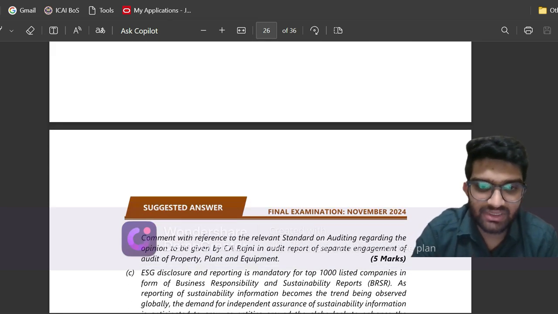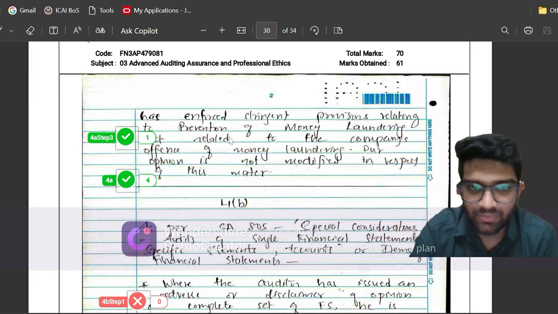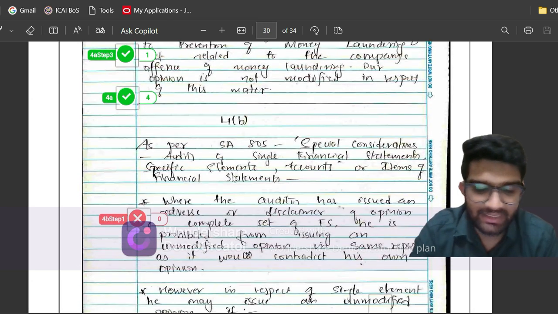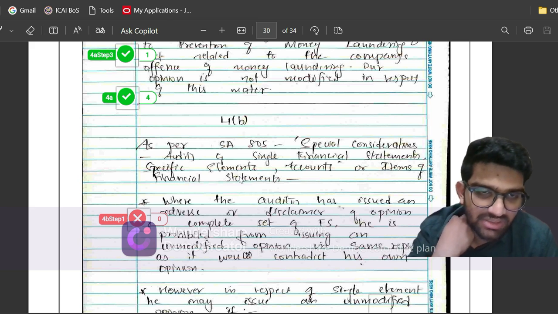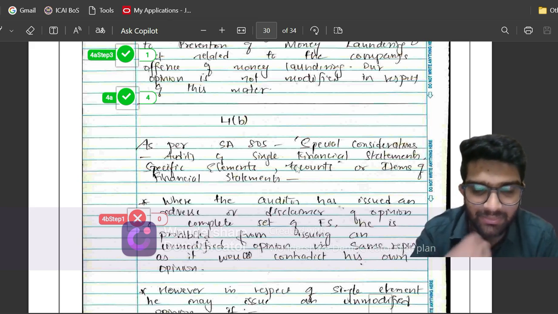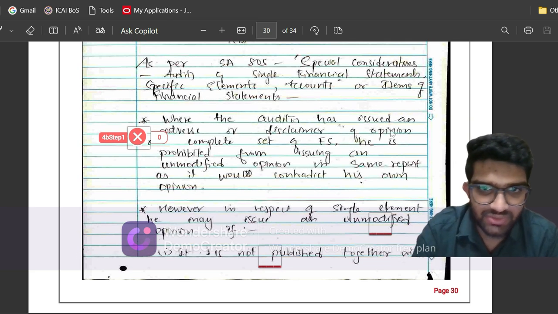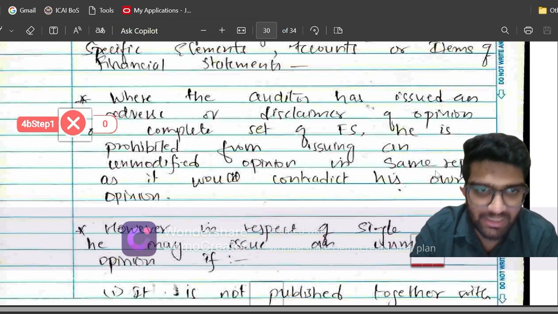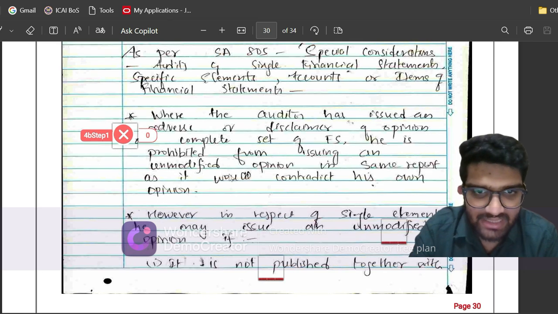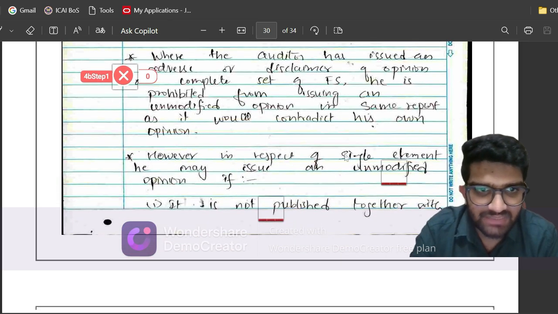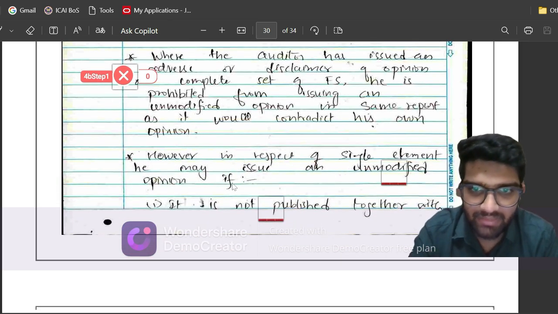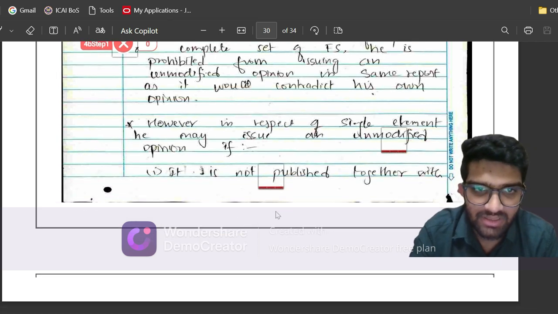Comment with reference to the relevant SA. Now question 4B: SA 805, Special Considerations, Audits of Single Financial Statements and Specific Elements, Accounts or Items of a Financial Statement. So first I have said that if the auditor has issued an adverse opinion or disclaimer of opinion, he is prohibited from issuing an unmodified opinion in the same report. I have written here "in the same report", but ICAI has deducted the marks. However, in respect of a single element, he may issue an unmodified opinion.